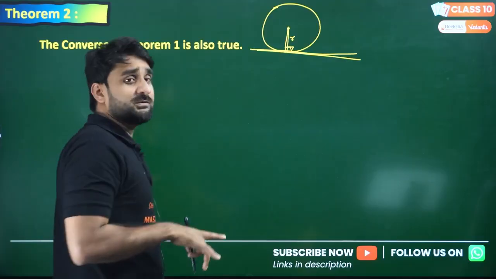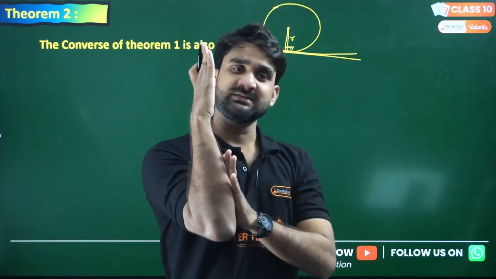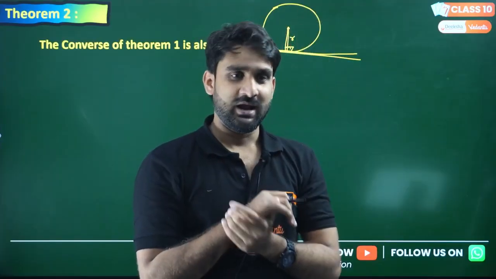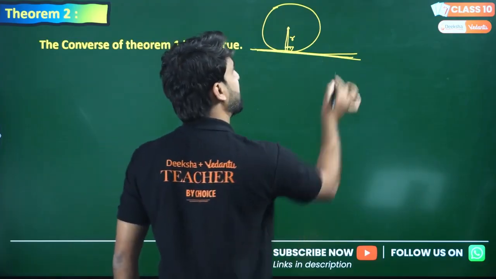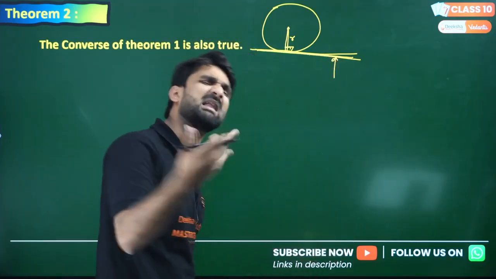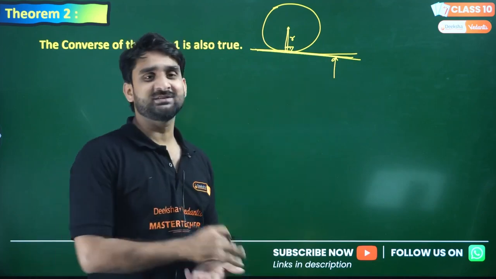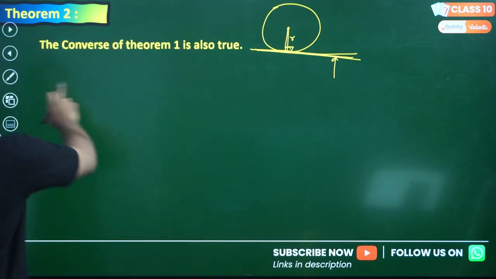But the reverse is, if the radius is there and the angle of 90 degrees is given to you, and this line is not sure. I'm not calling this a tangent. I'm calling this an ordinary line, any line. We have to prove that this is a tangent. How can we prove it? So let me show you the proof of this.